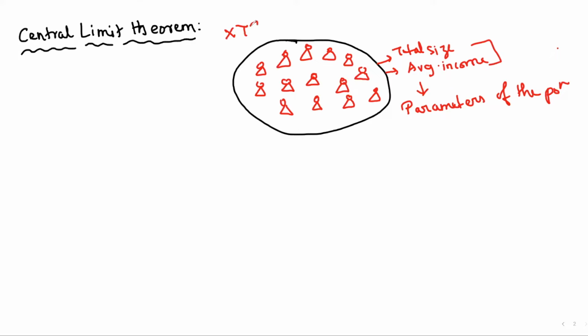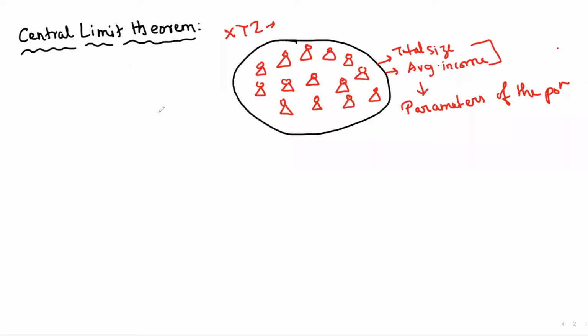Let's say this is XYZ city. Someone asks you, okay, I want to shift to that city. What is the average income of that city so that it will help me to sustain over there, right? So how will we know it? Many a times it's not possible to know the population parameters, right?